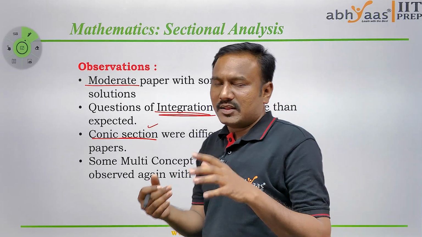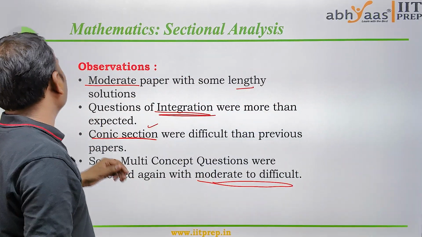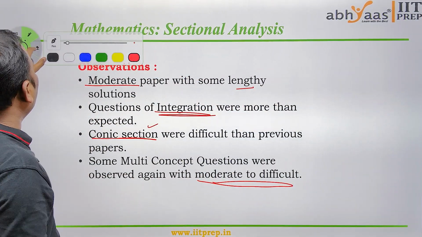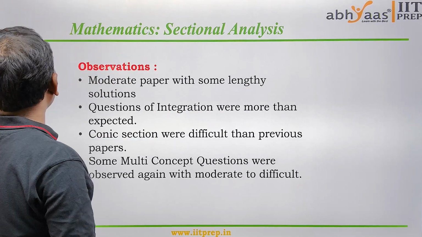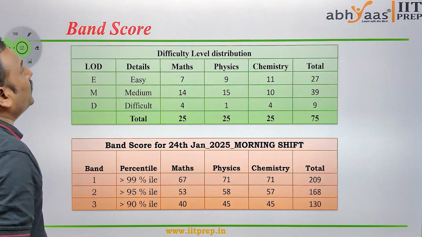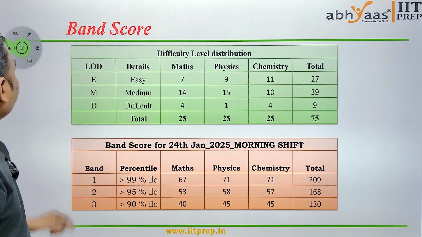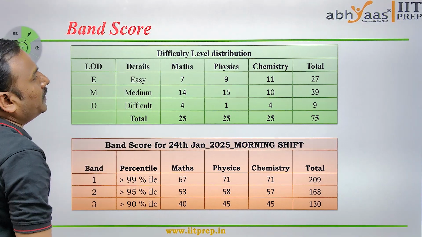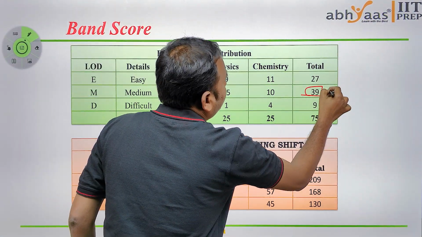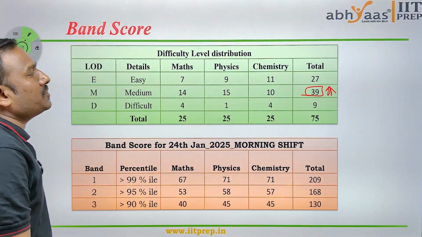The questions in mathematics are getting lengthy. If we see all the papers, we can say that we are getting lengthy questions. And now see the band score for this paper: easy, medium, difficult. 39 questions were in the moderate, medium type.